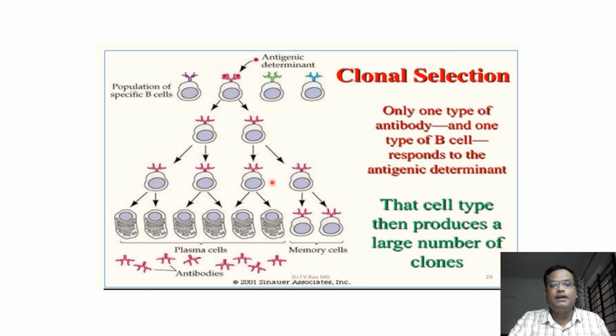It starts proliferating, multiplying, and then the cells get converted into plasma cells. A few of them remain as memory cells. The plasma cells start producing a large number of antibodies. These antibodies are going to destroy the pathogen further. So that's how the theory of clonal selection works.